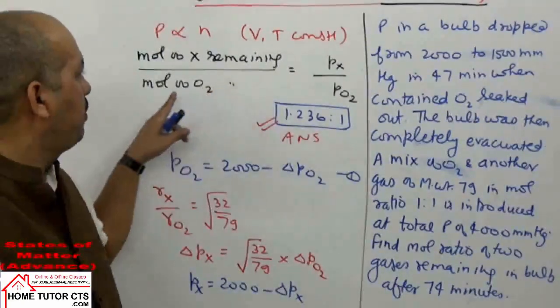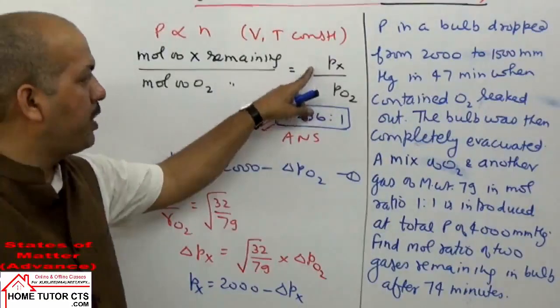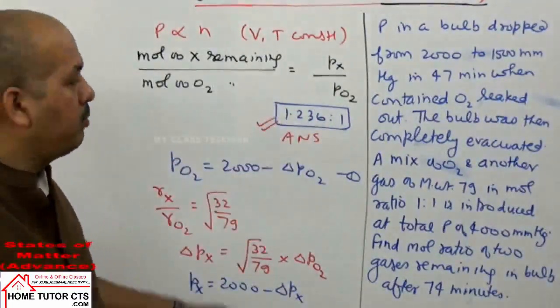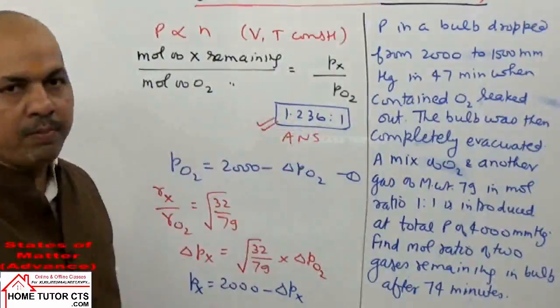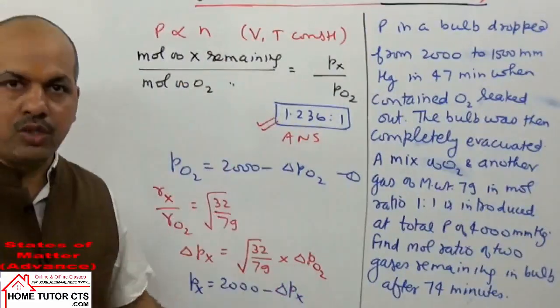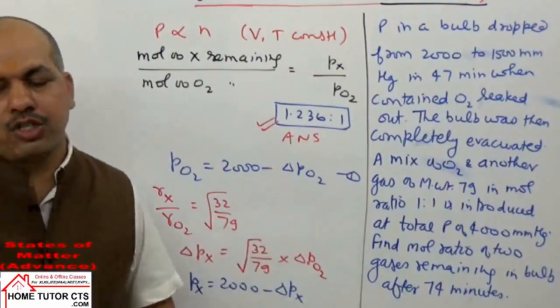Mole of X remaining by mole of O2 remaining is same as ratio of the pressure of X remaining in the bulb by pressure of the O2 remaining in the bulb, and that will come on solving 1.236:1. Okay, that is how this question can be solved. Let us take the next question.